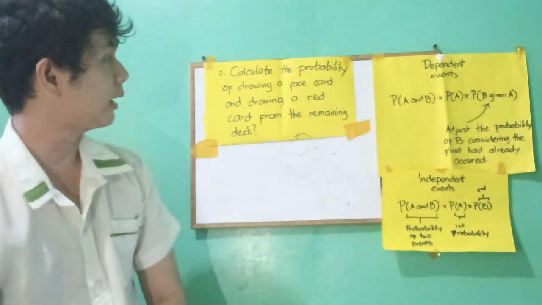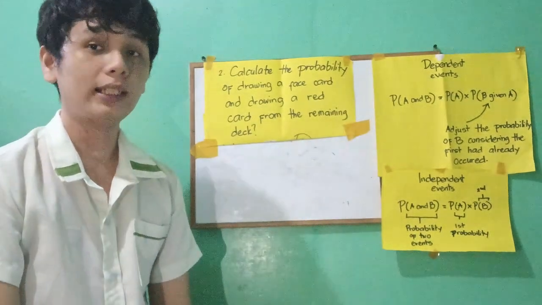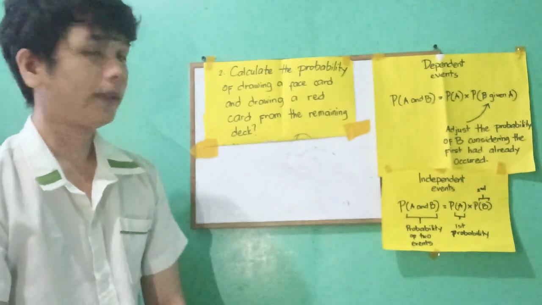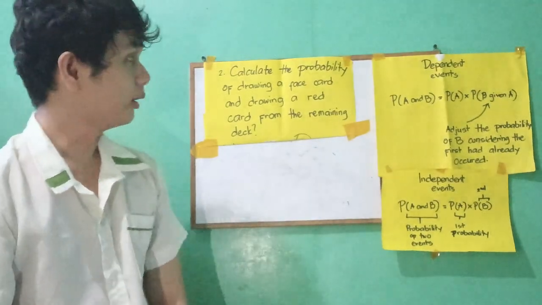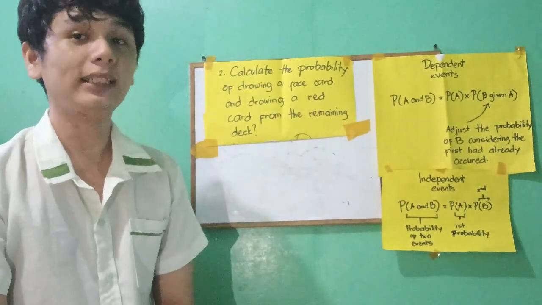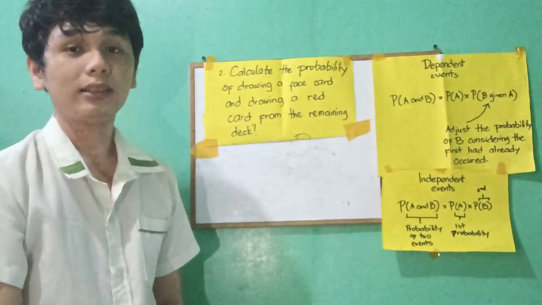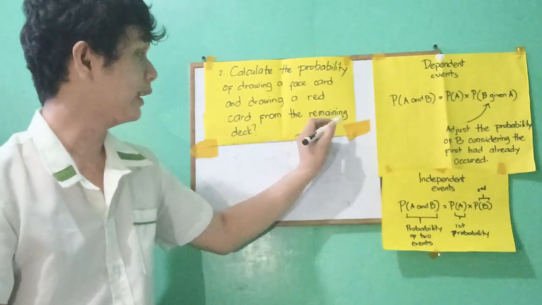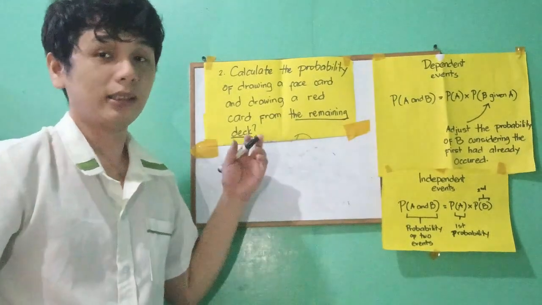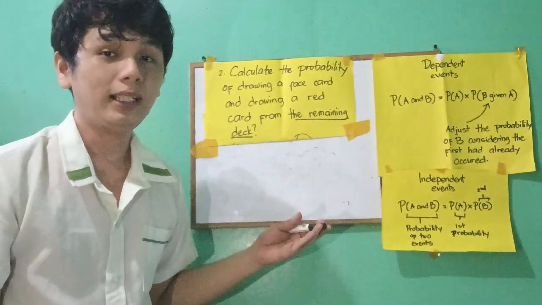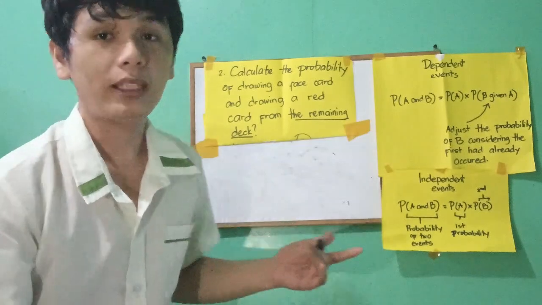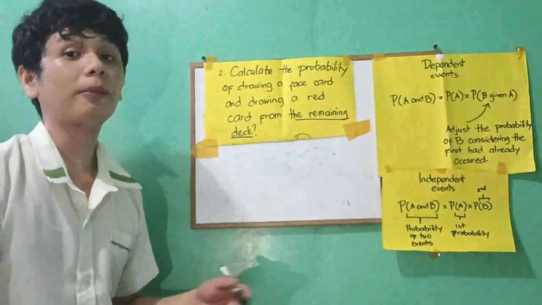The first event from the problem is getting a face card, and the second event is getting a red card from a deck. Now let's identify whether it's dependent or independent. From the problem, there's a clue that lets us easily detect this. The key keyword is the remaining deck. From this keyword, we can say this problem is a dependent event because the second event will become dependent on the first event.